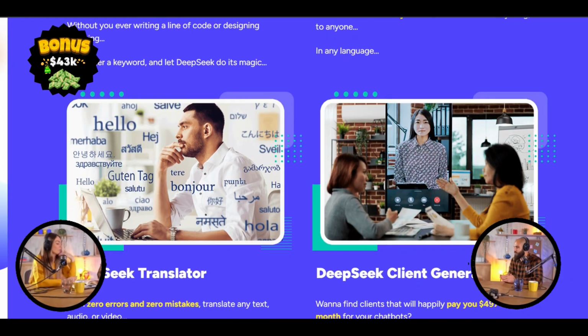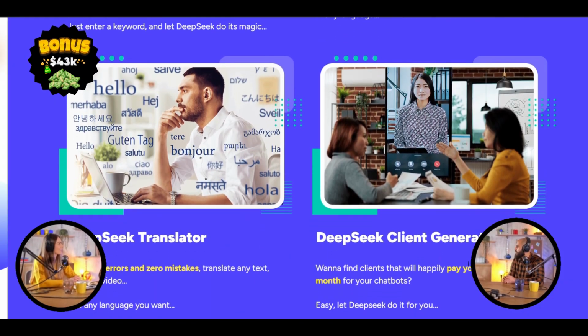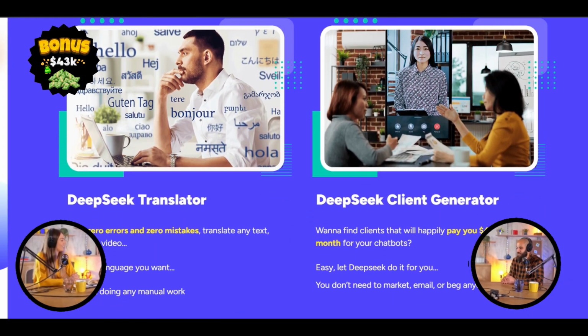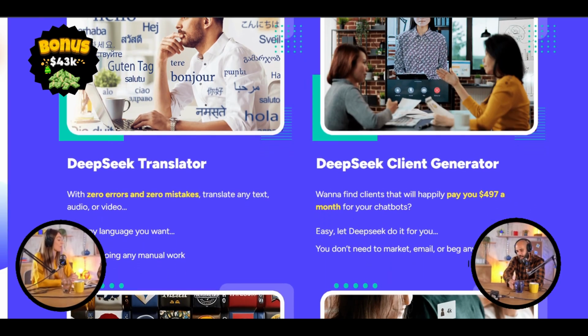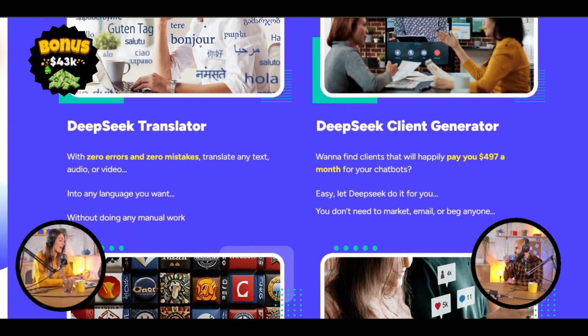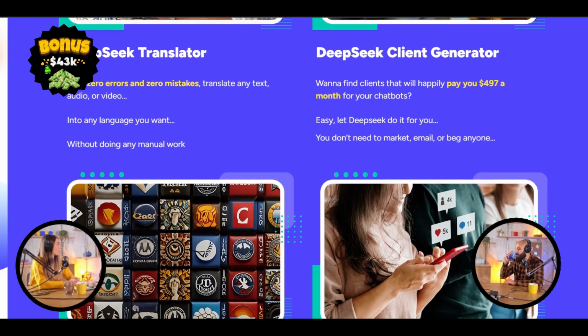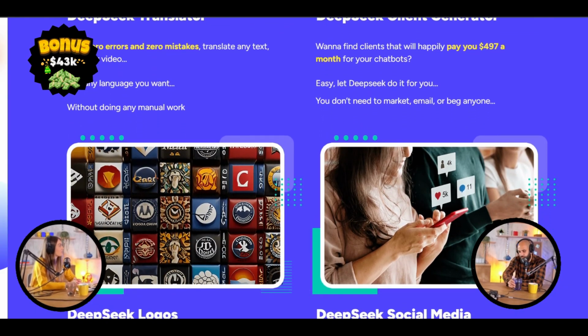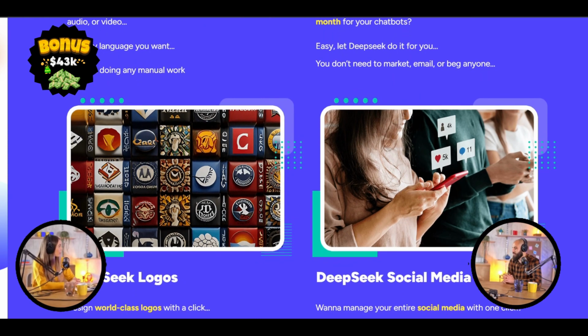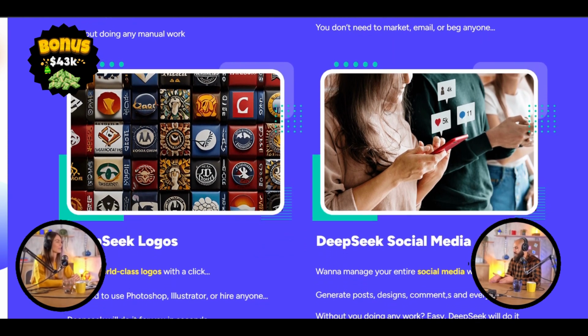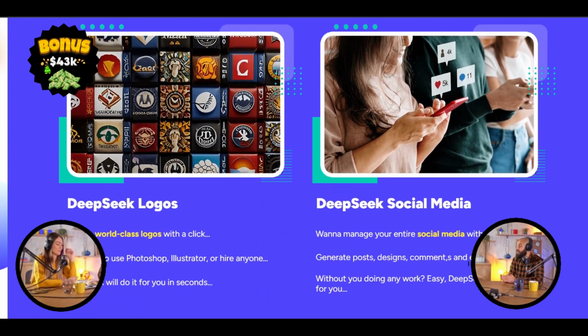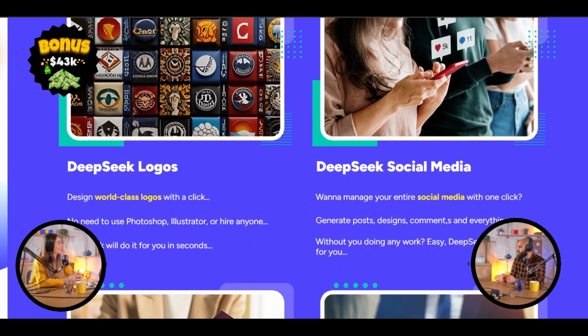We'll be exploring user reviews, independent analyses, and comparing DeepSeek to other AI tools on the market. Sounds good. We'll also look at some case studies, people and businesses using DeepSeek to see its practical applications and potential impact. I'm looking forward to that. So stay tuned for part 2, where we'll separate the hype from reality and determine if DeepSeek is truly the game changer it claims to be.